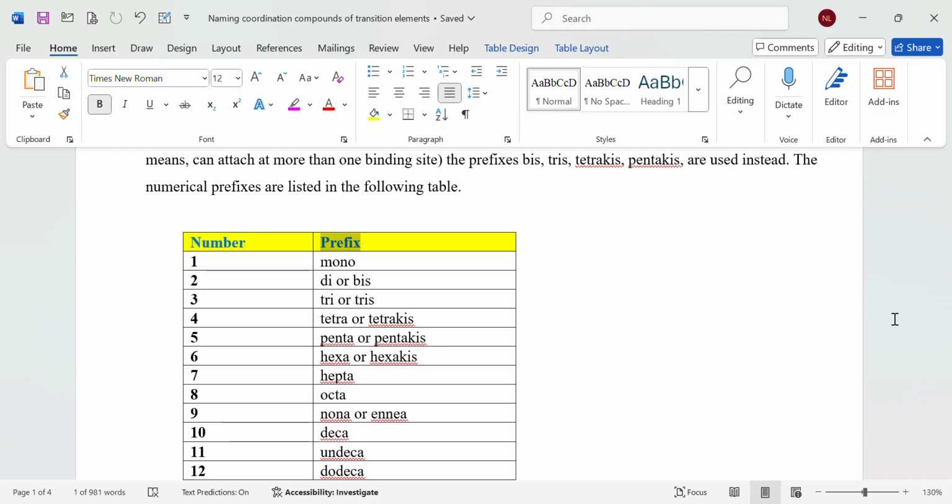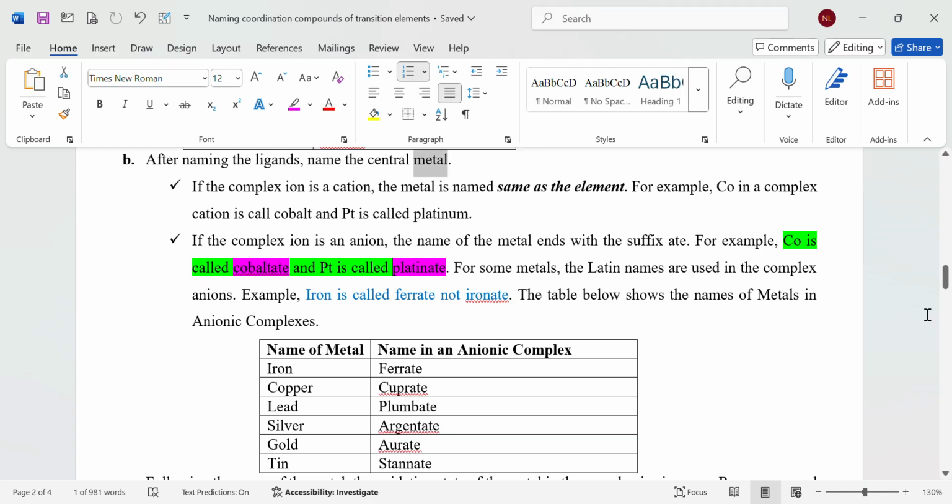Number, prefix. 1, mono. 2, di or bis. 3, tri or tris. 4, tetra or tetrakis. 5, penta or pentakis. 6, hexa or hexakis. 7, hepta. 8, octa. 9, nona or ennea. 10, deca. 11, undeca. 12, dodeca.